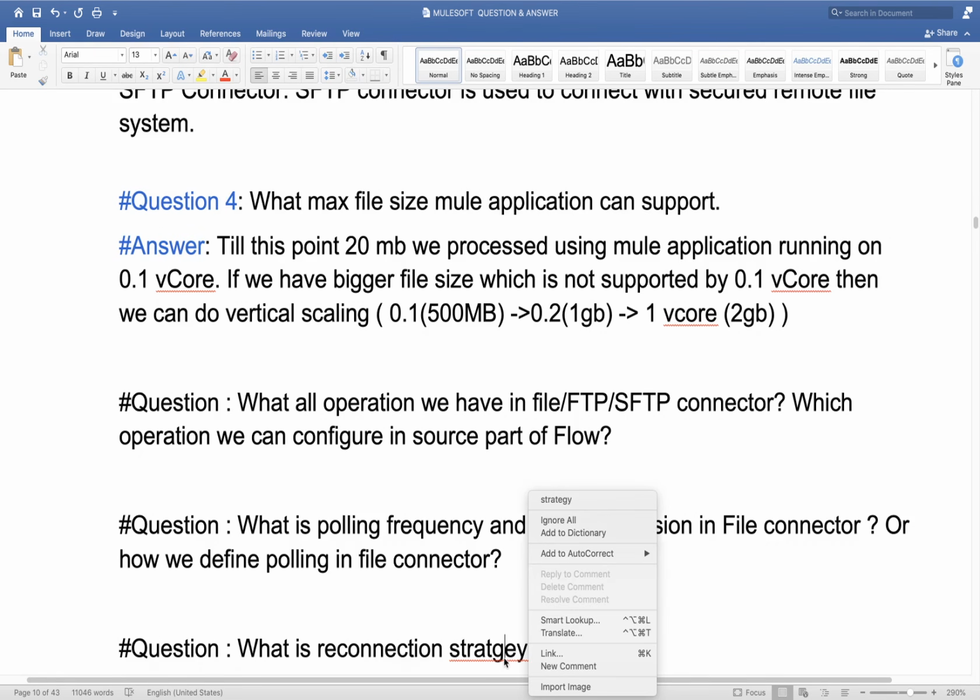What is the spelling mistake here? Strat. Okay.